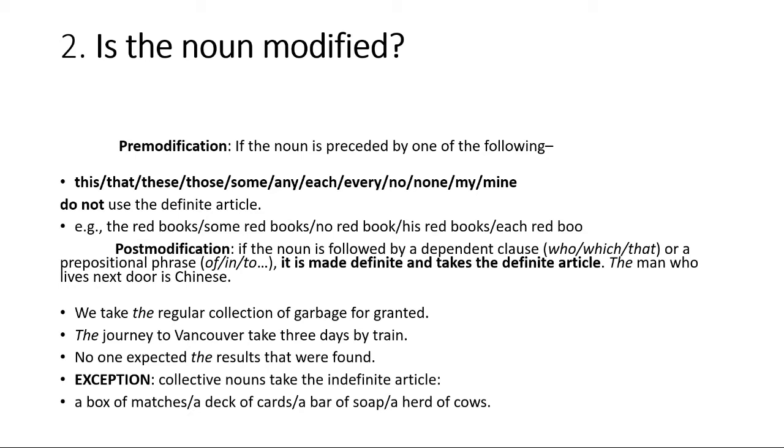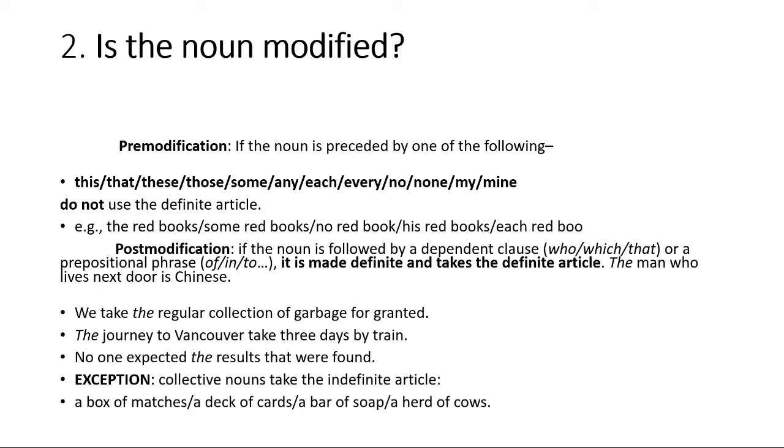If the noun is preceded by one of the following, like this, that, these, those, some, any, each, every, no, none, my, mine, you need to remember this: you do not use any definite article. You can say the red books, but you cannot say the that red books, because whenever you use that red books, it is already definite because of the use of that. So you do not need to double particularize them. We say some red books, we do not say some the red books, we do not say no the red books. These are no red books, his red books, each red books.